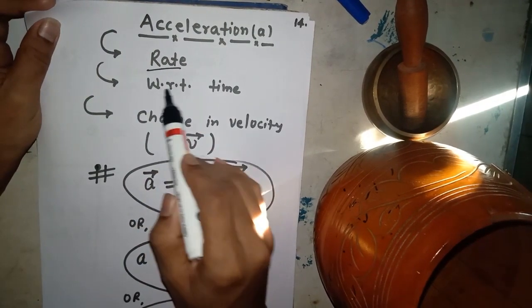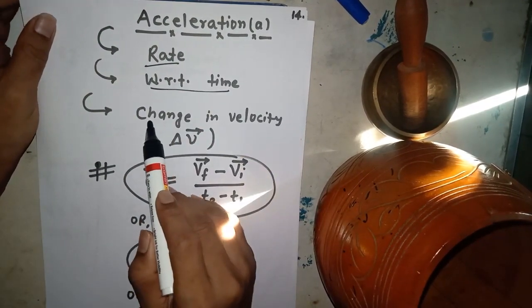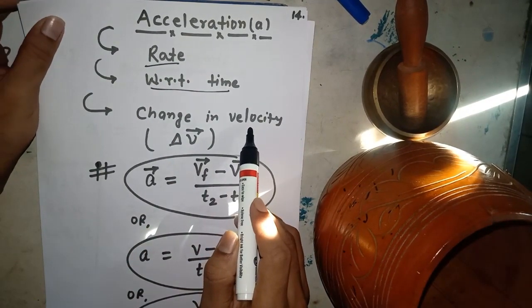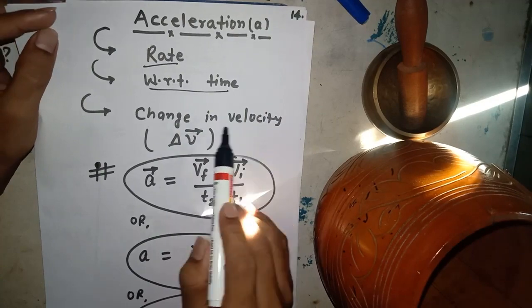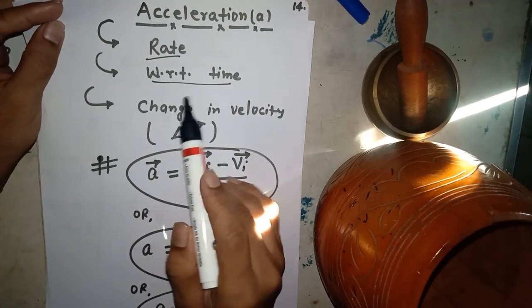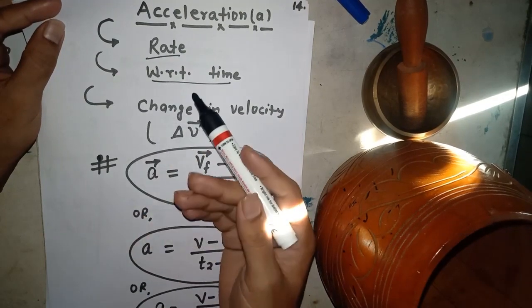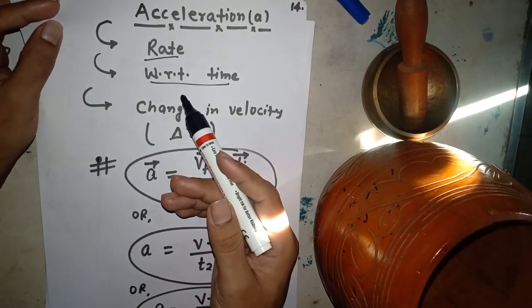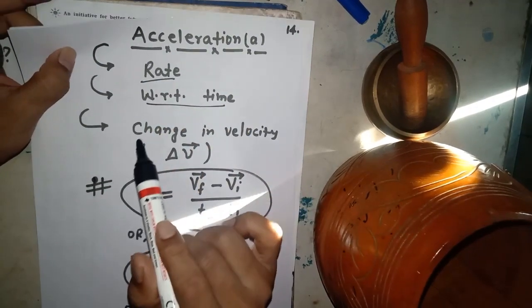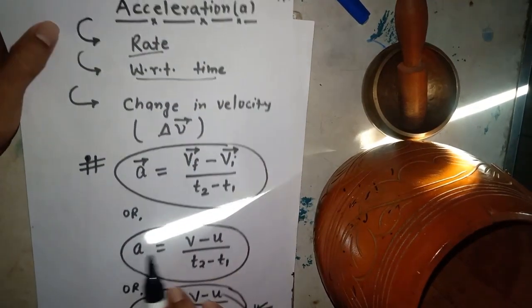So it is a rate with respect to time, whose rate? Change in velocity. Have you got my point? So the rate of change in velocity with respect to time is given a special name by physicists, which is known as acceleration.